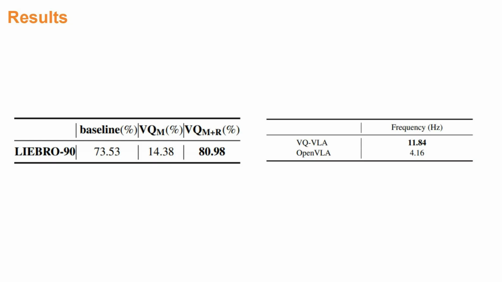During the real-world experiments, we measured the action execution frequency of VQ-VLA and compared it with the original OpenVLA. As shown in the table, with a compression ratio of 5 in the VQ-VAE, the inference speed is nearly tripled. This significant improvement greatly facilitates real-time performance in practical applications.